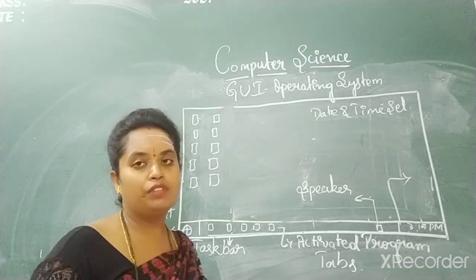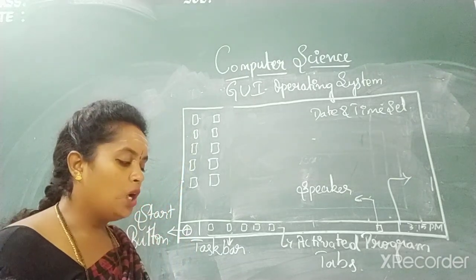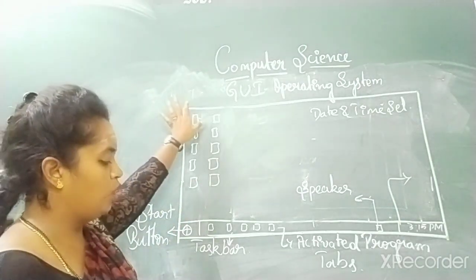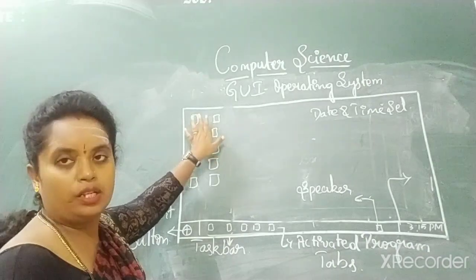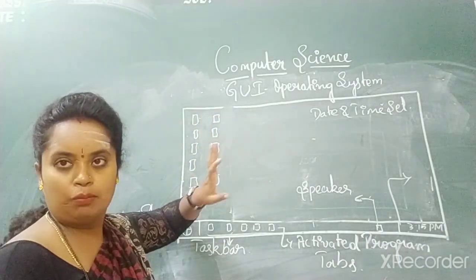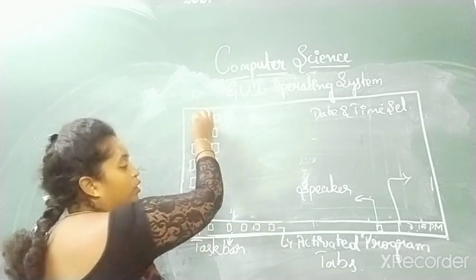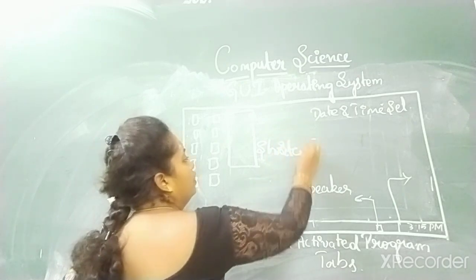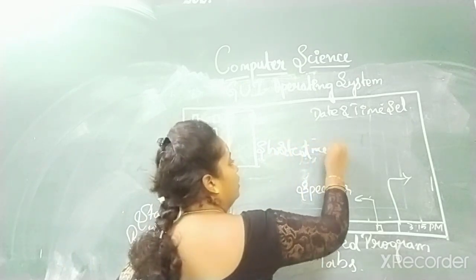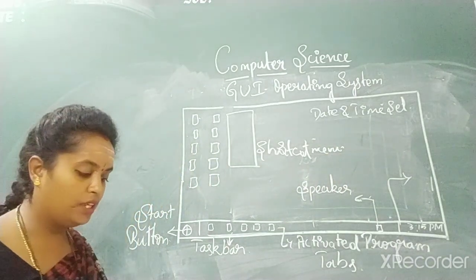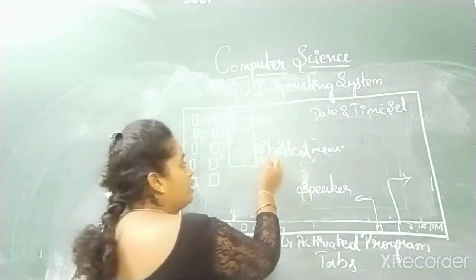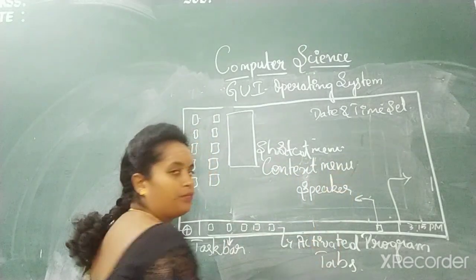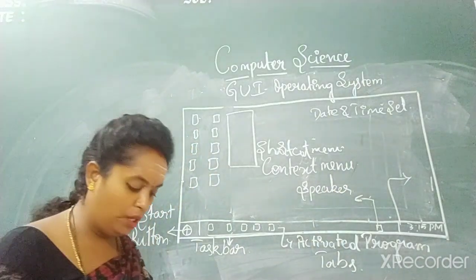Then, use of the shortcut menu. What is the use of the shortcut menu? Shortcut menu is a new name for something you have already learned. On pointing to an icon and right clicking on top of it, the menu that appears is known as the shortcut menu. Like once I right click on my computer, a menu appears. That's called the shortcut menu. It is also called the context menu.